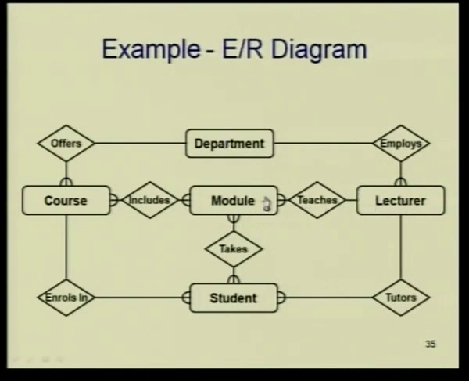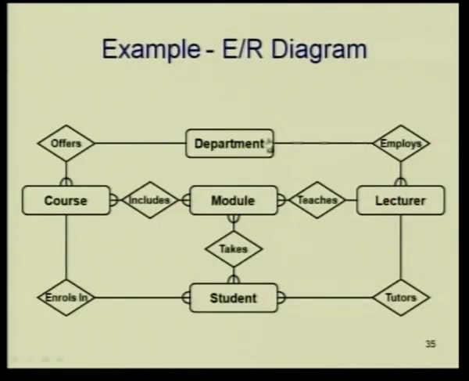Lecturer teaches many modules, but one module is taught by only one lecturer, that depends upon the application. Sometimes one module can be shared by 2 lecturers, then here also you will have a mini relationship. A department employs many lecturers, but the lecturer can belong only to one department.